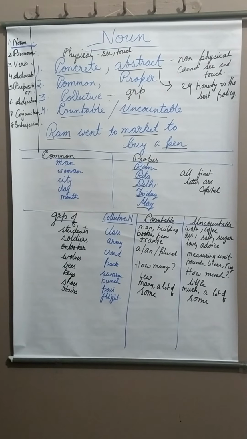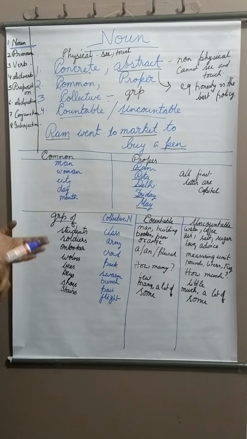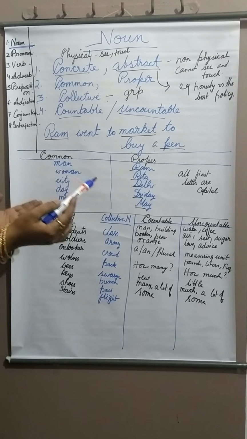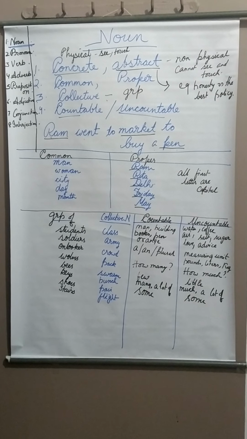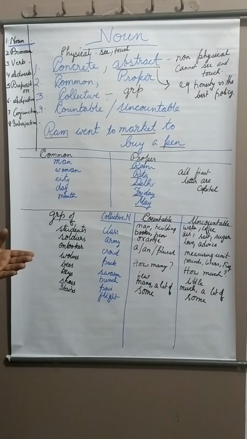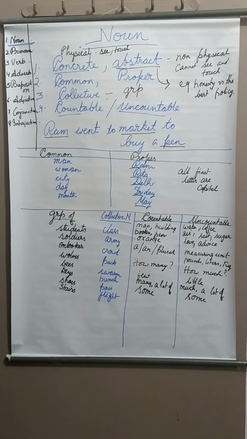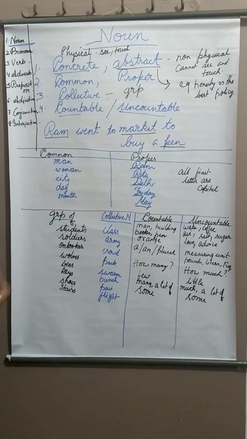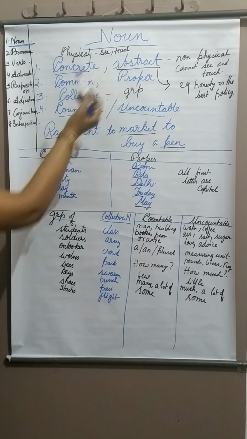We can also say other types of nouns: books, oranges, bicycles, anything which you see around. So we can simply say a noun is nothing but a naming word. Anything to which we can give a name is a noun. Now people, let's start with the types of noun in our chart.